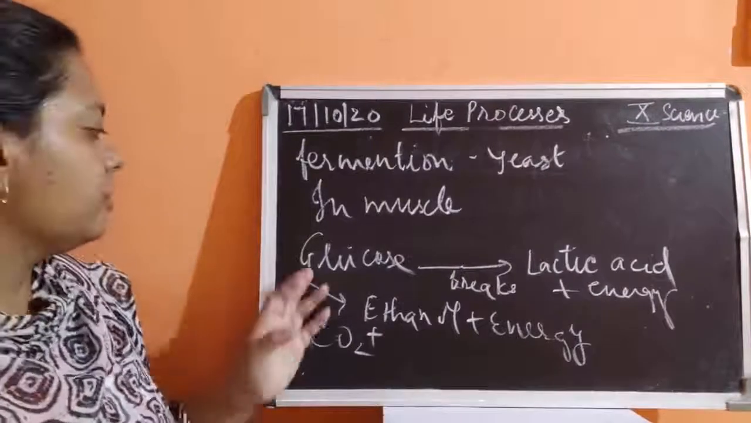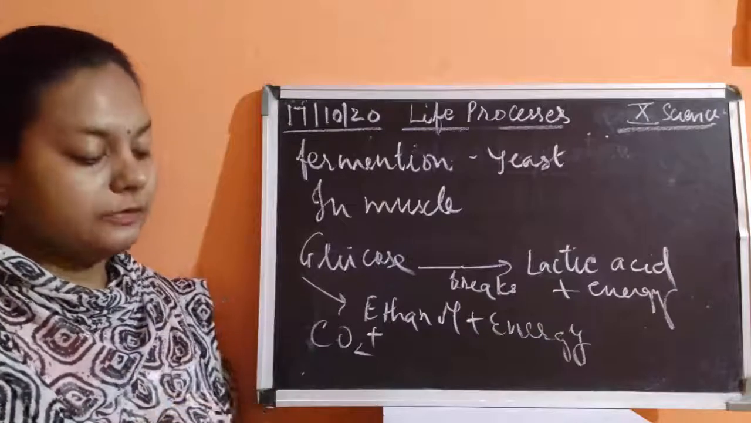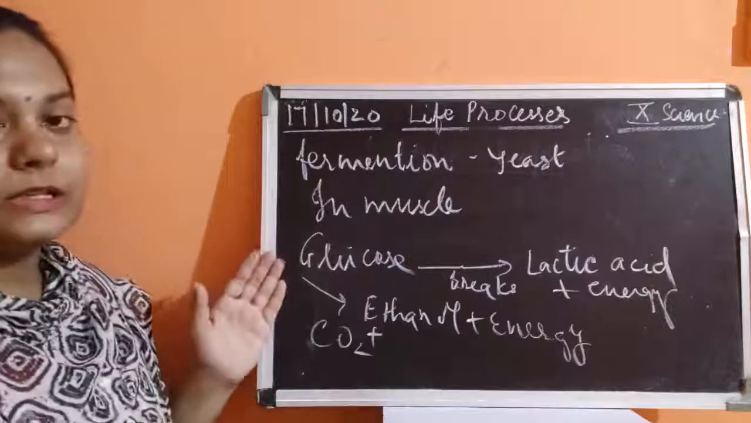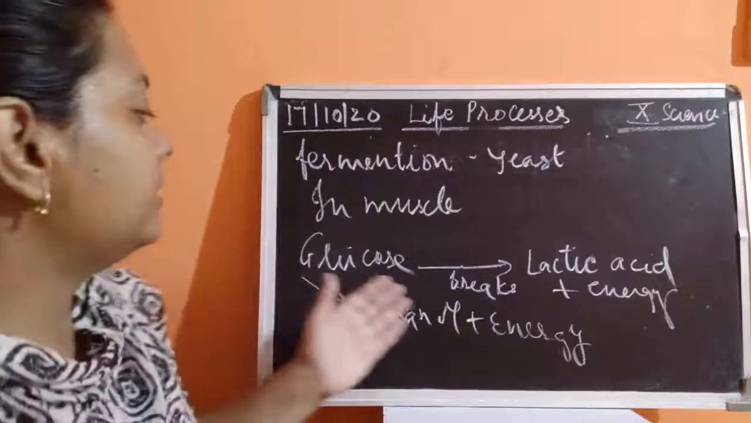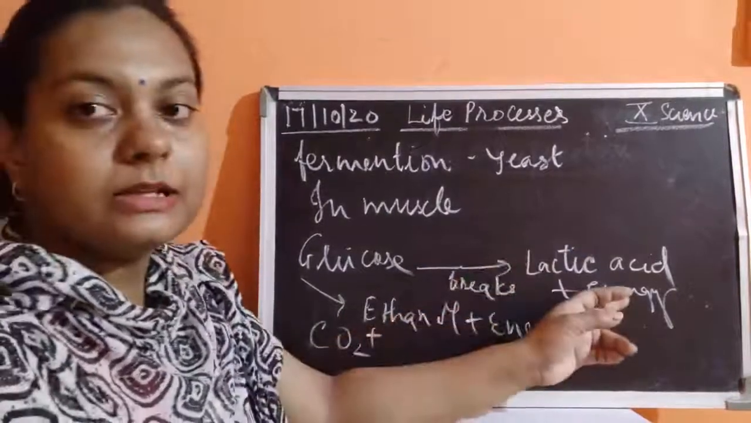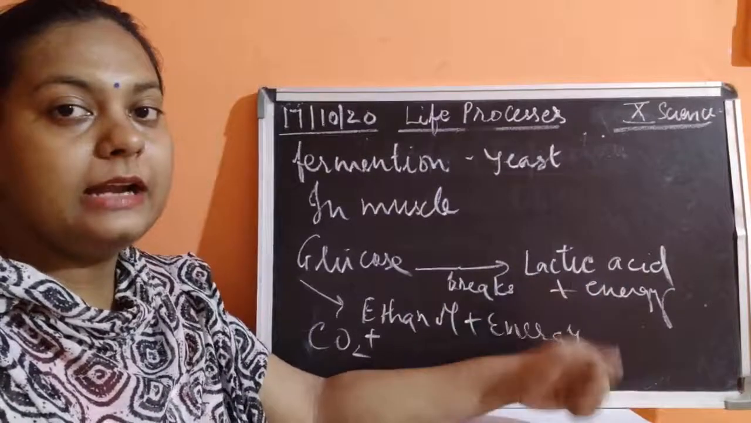So the fate of glucose could be of 3 types. Okay, if we are studying about the animals, the fate of glucose could be of 3 types. So here I am discussing about the glucose. If it is breaking down inside the muscles, then what is happening to it? If it is breaking down in the muscles, then it is going to form lactic acid and energy.